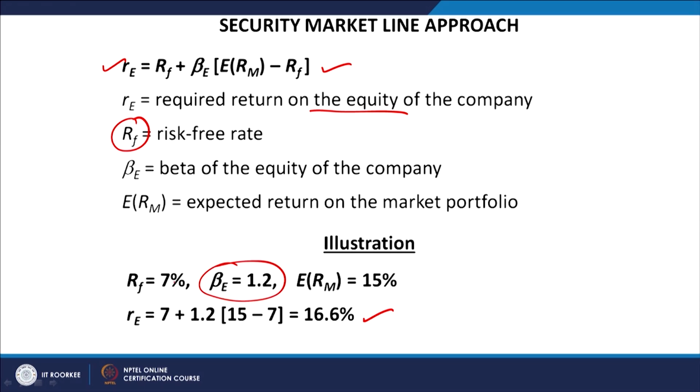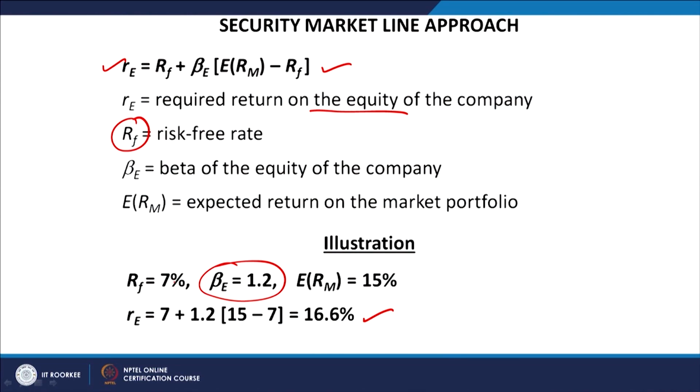This security is going to give you a higher return as against the market return by 1.6%, because beta is higher, because the riskiness of the security is higher. So, the volatility of the return in this security is higher, but since you are going to take more risk, the return also is higher as compared to the market return, because risk and return are directly correlated. So, in this case you can easily calculate the cost of equity, that is basically the required return on the equity of the company.